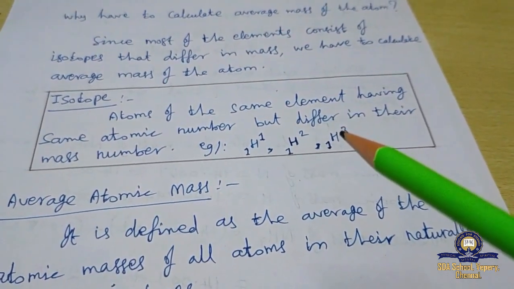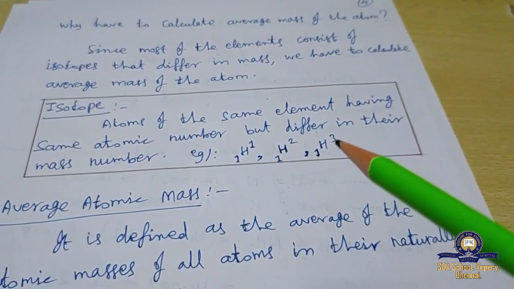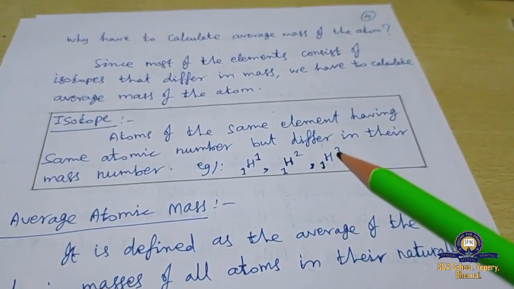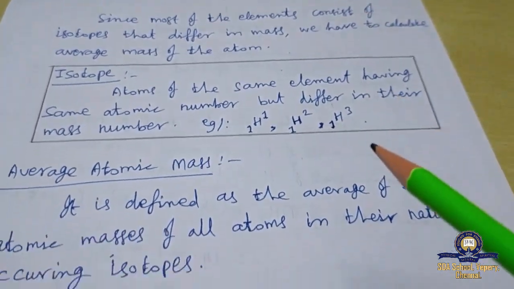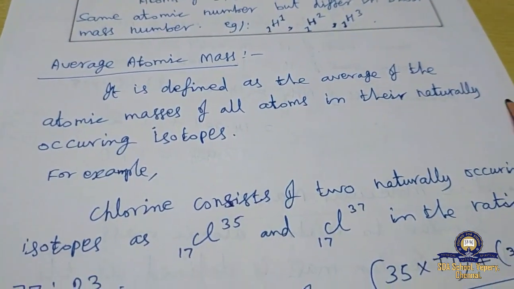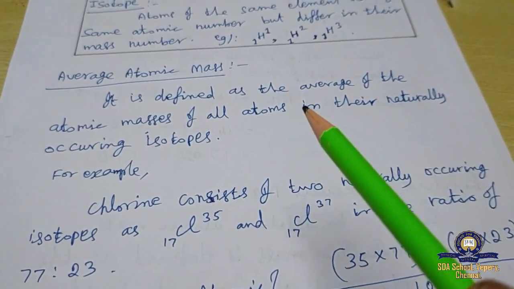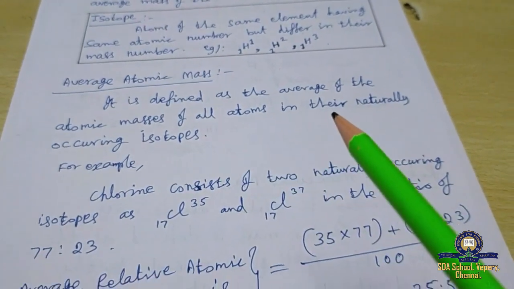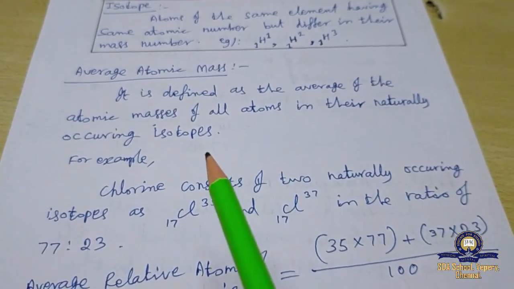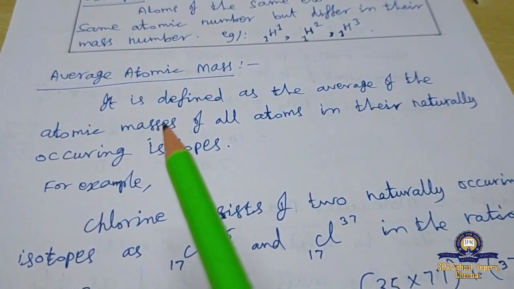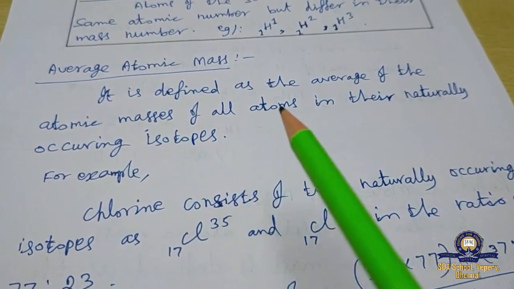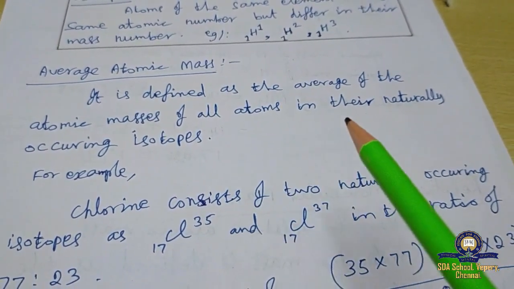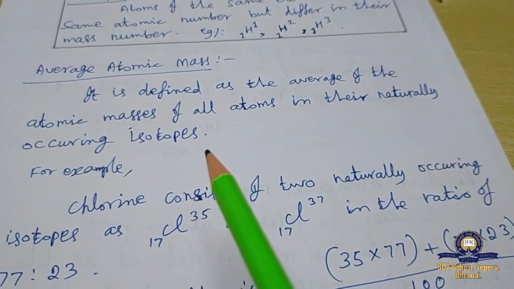Since the atoms are present with different mass numbers, we need to calculate the average mass of the atom. Average atomic mass. Listen carefully. It is defined as the average of the atomic masses of all atoms in their naturally occurring isotopes.